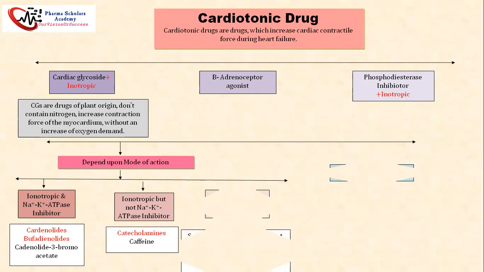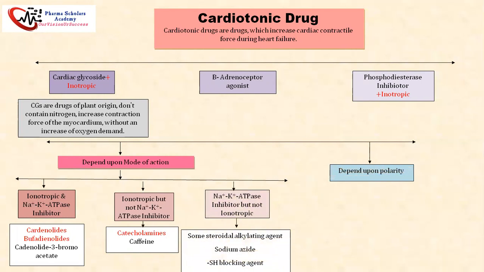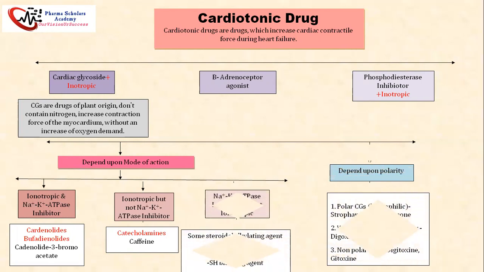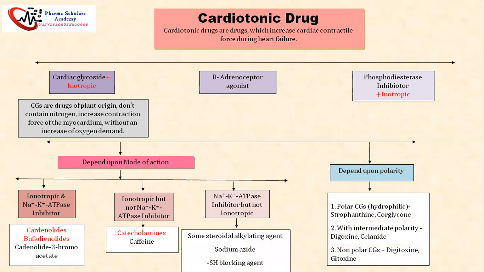The next classification depends upon the polarity. Polar cardiac glycosides are the hydrophilic ones. Examples are strophanthin and corglycon. In the second one, with intermediate polarity, are digoxin and celanide. For the non-polar cardiac glycosides, which are lipophilic, they are digitoxin and gitoxin.